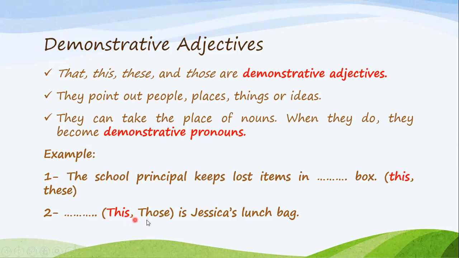Next, this or those is Jessica's lunch bag. For sure, this is Jessica's lunch bag, not those, because those comes with R. So this is Jessica's lunch bag, and it's one lunch bag. So in this case, this is replacing the noun. I didn't write a noun. I said immediately this. And this is referring to the noun. So in this case, this isn't a demonstrative adjective. It's now a demonstrative pronoun.